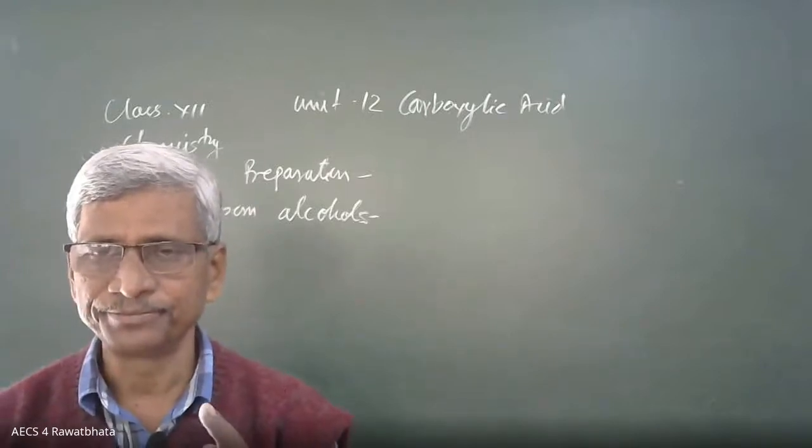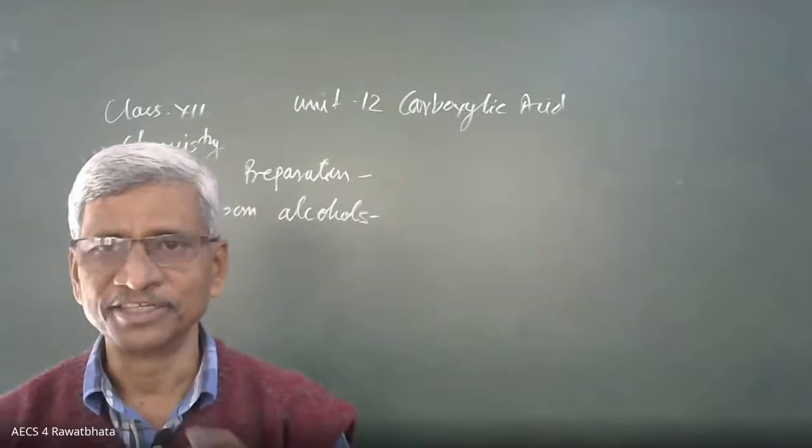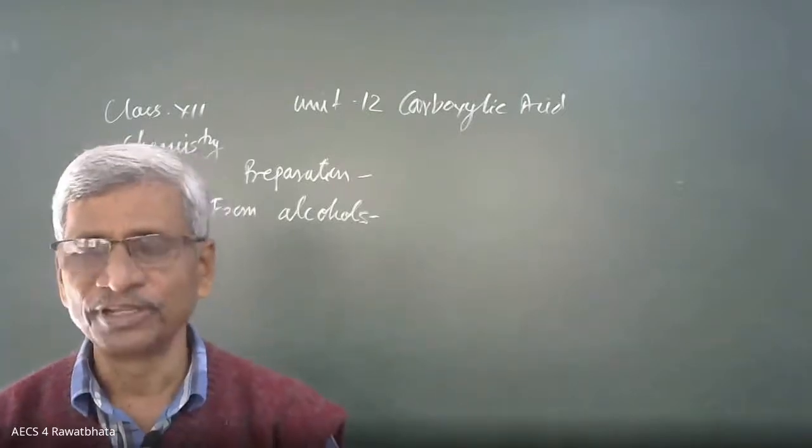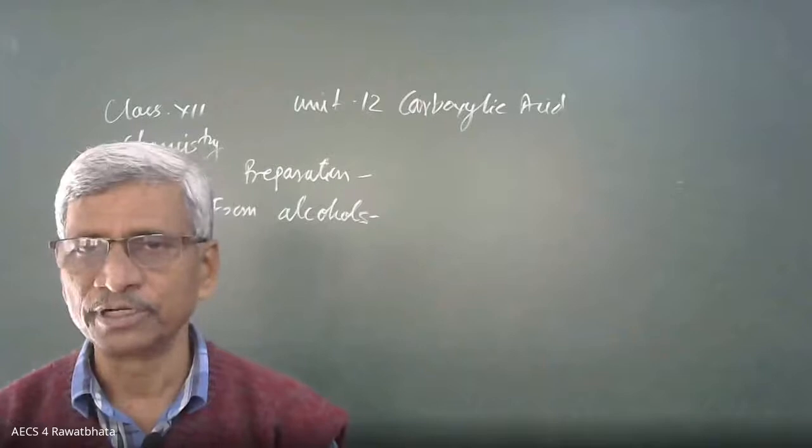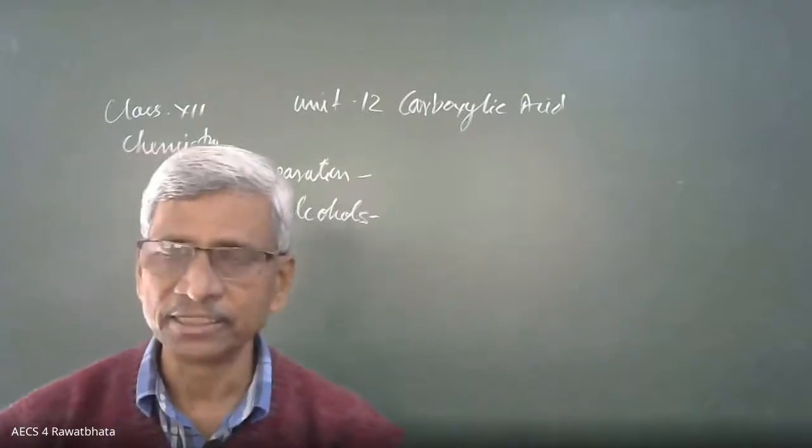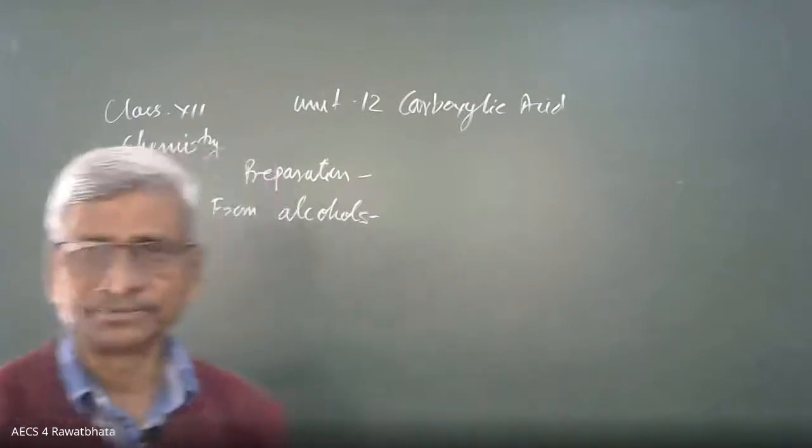Don't hesitate. It is KMnO4 or K2Cr2O7 in presence of acid, chromic oxide, like that.